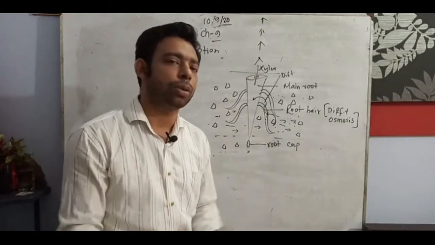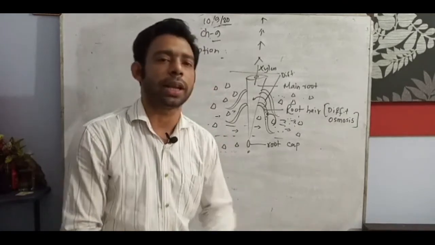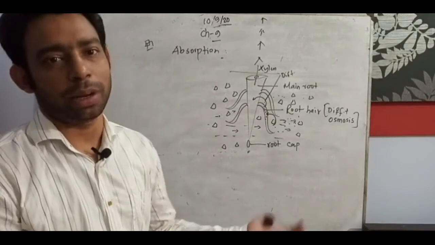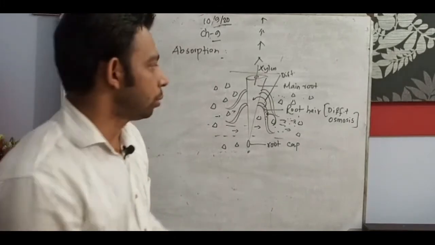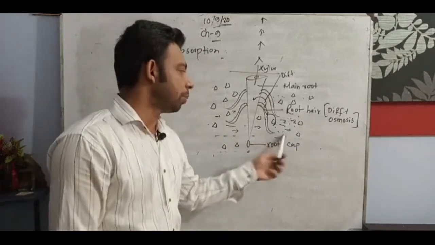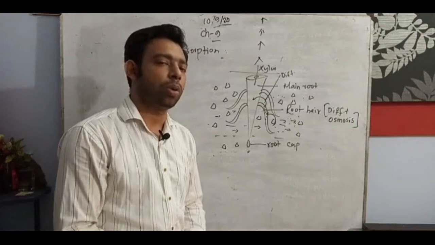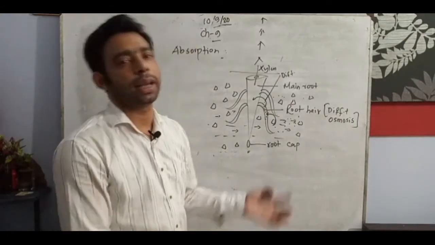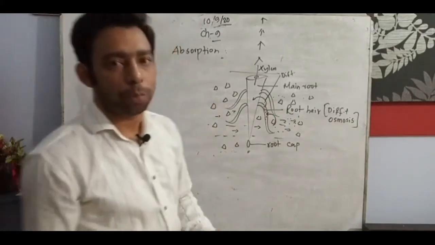And there are also two kinds of absorption, which I will make you understand. Accordingly we will go through active absorption and passive absorption: in passive, metabolic energy is not utilized, while in active, metabolic energy is must and mandatory to be utilized. So that is the normal active. This is normally what happens. All the roots have root hairs, and root hairs can take up the nutrients and minerals, so they can easily go upward, and absorption is done properly.